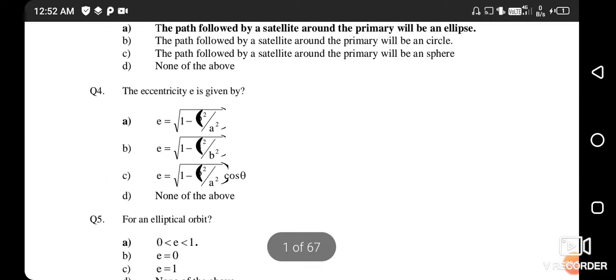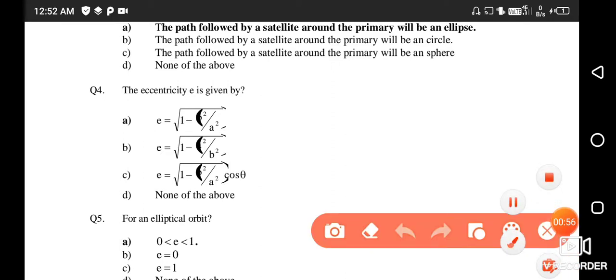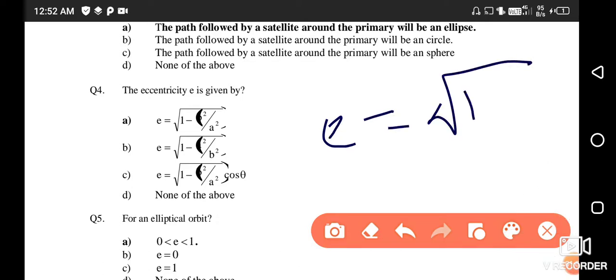Next question. The eccentricity e is given by? So friends, eccentricity e is equal to the square root of 1 minus b squared upon a squared. The right answer is option number A.